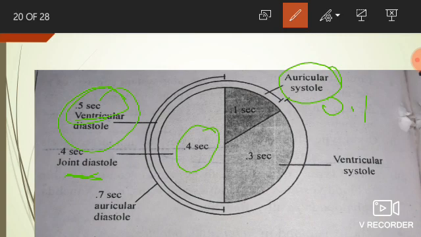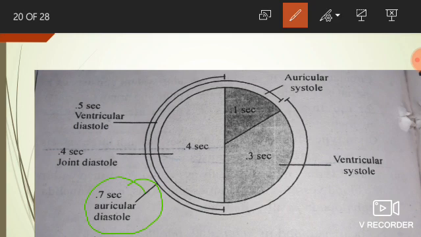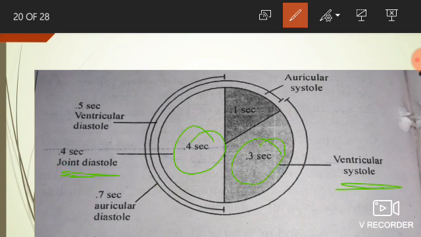Similarly, the diastole time period of the auricle is 0.7 second. That is 0.4 second of joint diastole and 0.3 second of ventricular systole time. Because at the time when ventricles contract, the auricles are relaxed. So the relaxation time period of the auricles is 0.7 second. That means 0.4 second of joint diastole and 0.3 second of ventricular systole time. So total is 0.7 second.